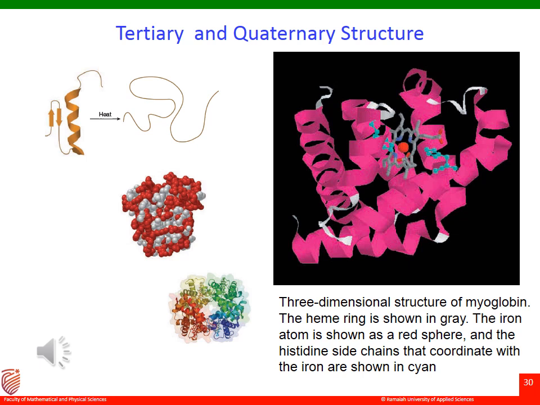Quaternary structure. Quaternary structure arises when a protein consists of 2 or more folded polypeptide chains called subunits that aggregate to form one protein complex. For example, hemoglobin, which is comprised of 4 subunits, each similar to myoglobin. Each subunit of hemoglobin is displayed in a different color here.